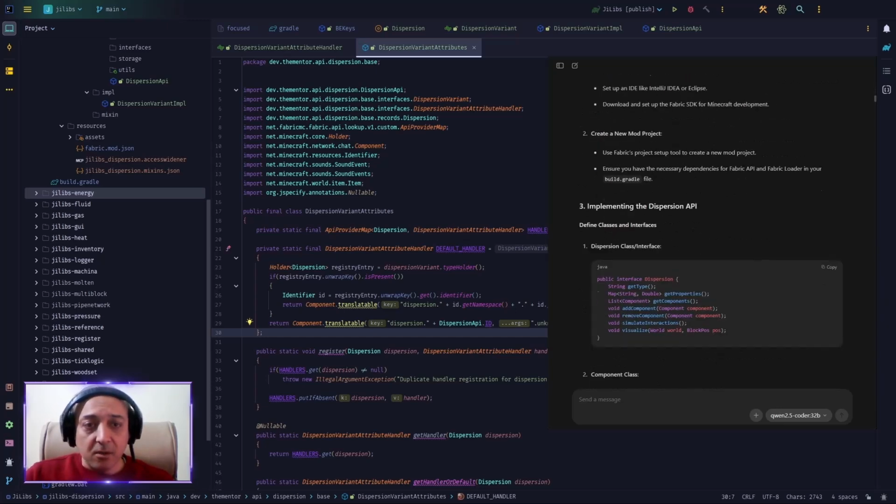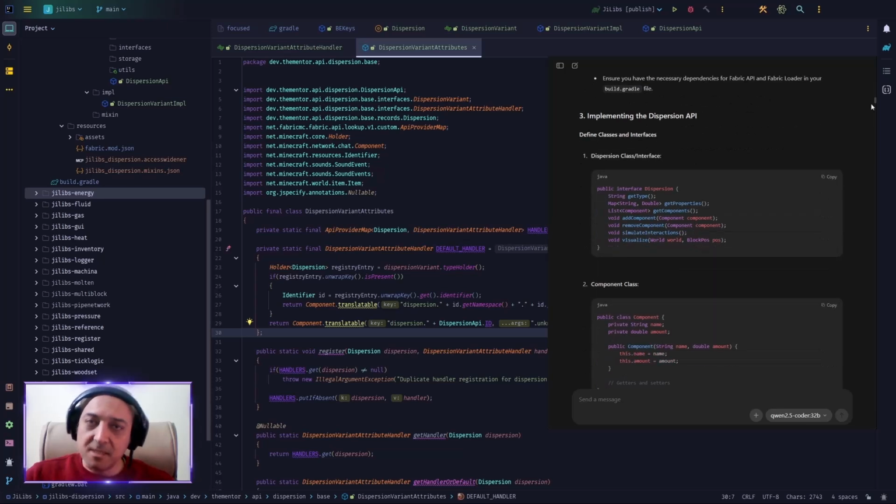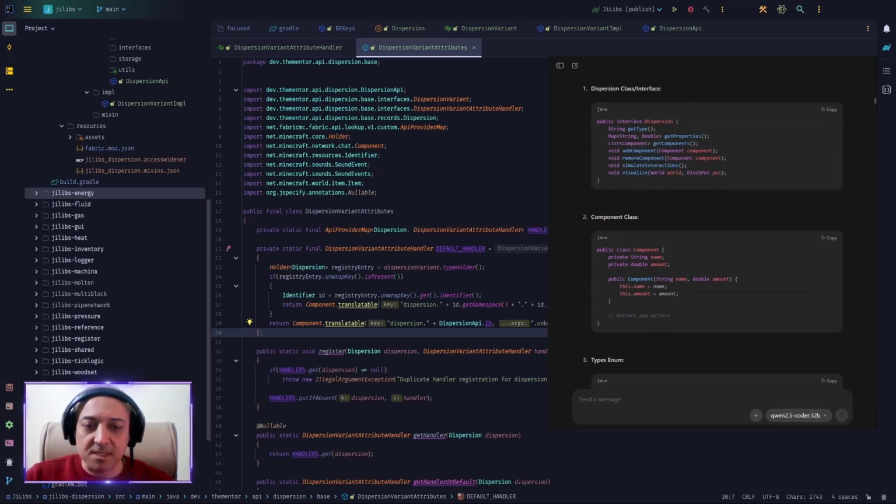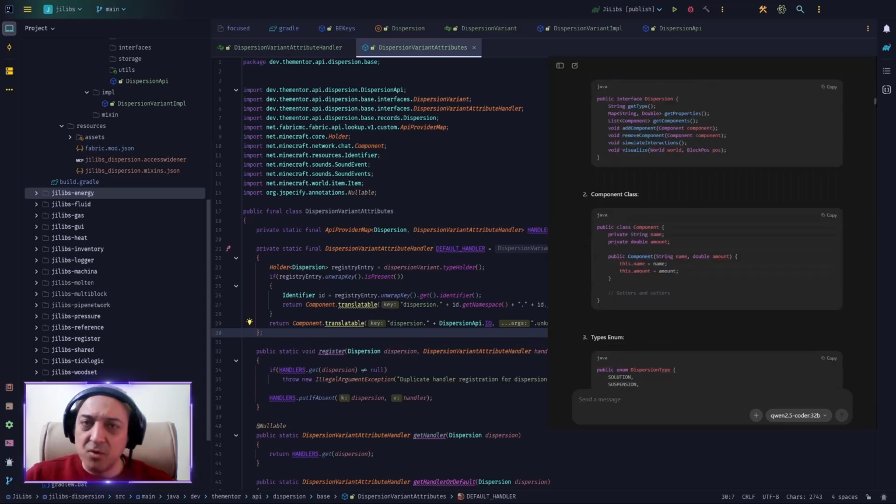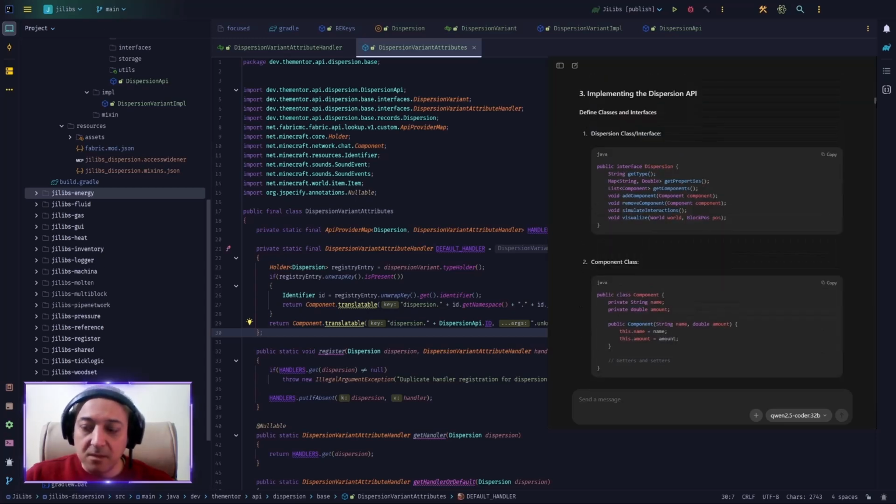Moving on, Ollama started suggesting a bare minimum structure for an API. However, at that point, I had my own structure, so I just let him do his job to see what it gives me. And as you see, he says that dispersion should be an interface. Well, guess what? We made it a record. Then he has this component class. We will take a look at this later.